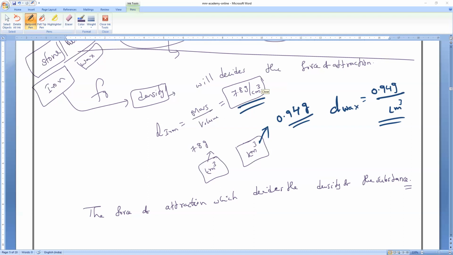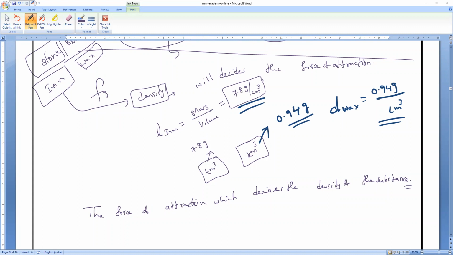Kishore is asking one question: a storm is air, but it has more force of attraction. Because of speed, understand, Kishore, the speed of a storm is very, very high. Due to that, it will take more particles away from the ground. The force exerted by the storm is very, very strong. Is it okay, Kishore? Yes, sir.